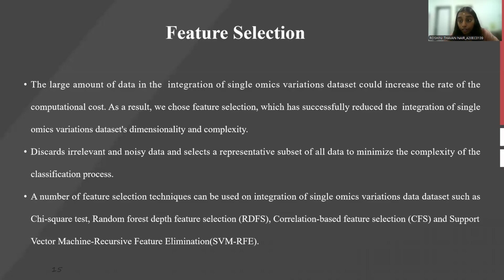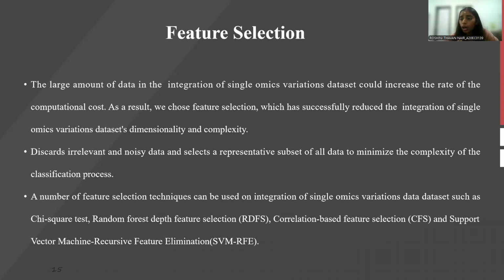Next is the feature selection. Here we have to apply feature selection because we are using a large amount of data. Feature selection is very important to reduce the data dimensionality and also the complexity. It will discard the irrelevant and noisy data and also minimize the complexity of the classification process.